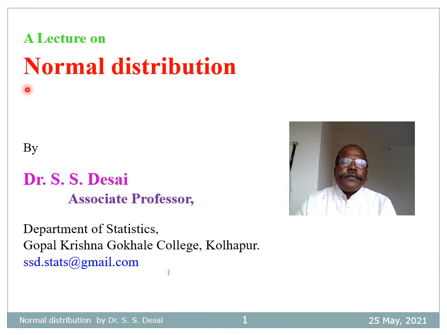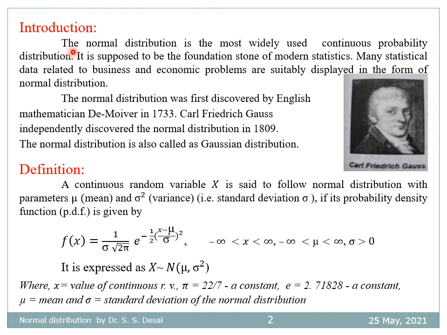Dear students, let us see an important article, normal distribution, from Business Statistics paper number 2. The normal distribution is the most widely used continuous probability distribution. It is supposed to be the foundation stone of modern statistics. Many statistical data related to business and economic problems are suitably displayed in the form of normal distribution.